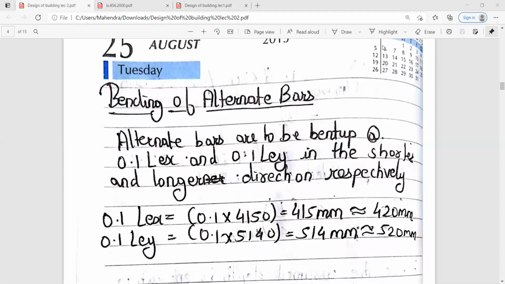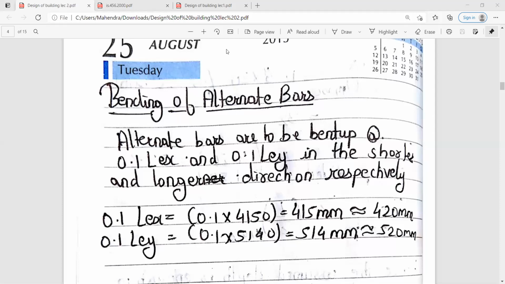Ma'am, your voice is breaking. You are not audible. Okay. Now, now, now am I audible to you? Yes, ma'am, but बीच-बीच में आवाज जा रही है आपकी. ये नेटवर्क इशू है शायद से. हाँ.